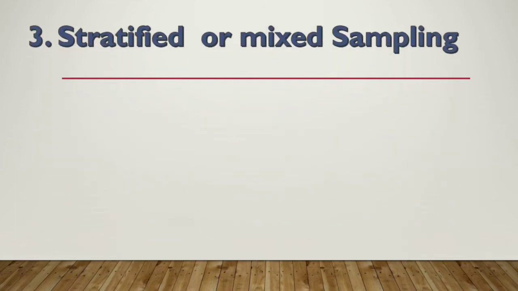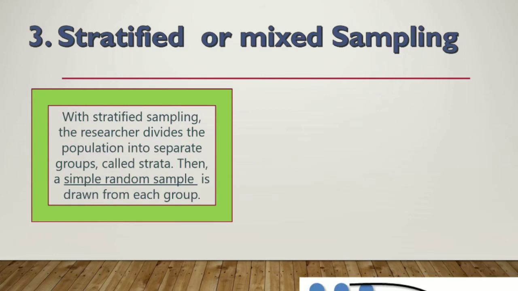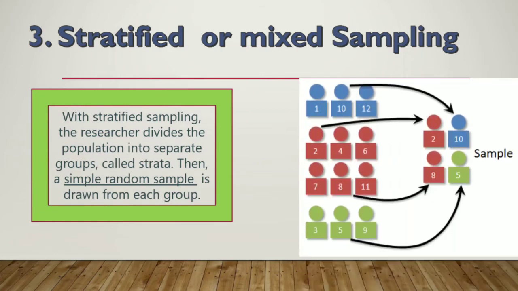This third type of sampling is stratified or mixed sampling. So it is half random and half non-random sampling. Let us know how. In this method of sampling, the investigator divides the population into different strata. Different strata means groups. As you can see in this given picture, there are 3 groups being formed: blue group, red group and green group. After dividing into different strata, having different characteristics, some of the items are picked from every stratum.